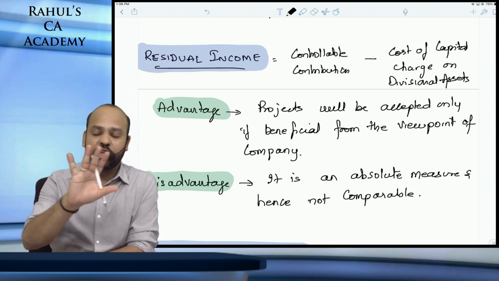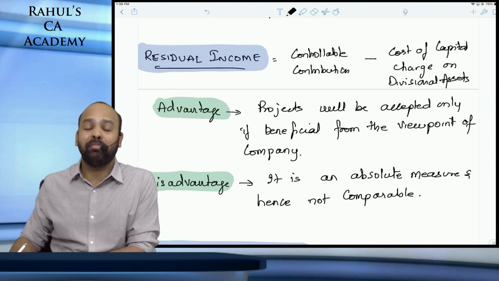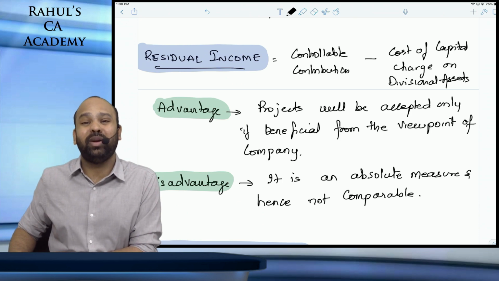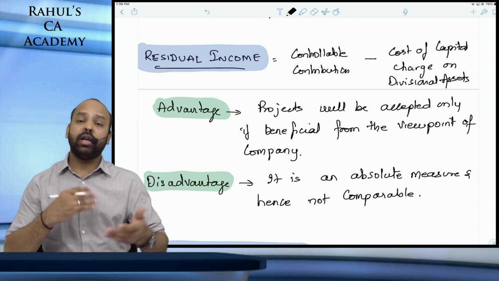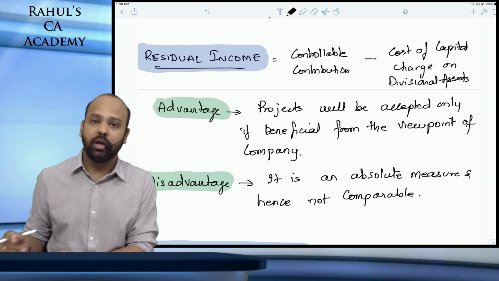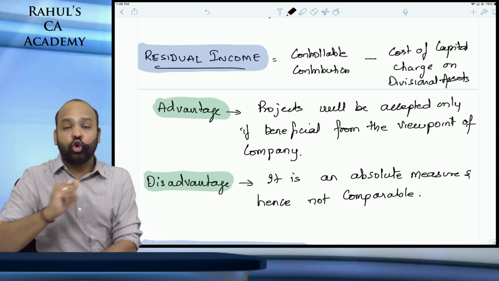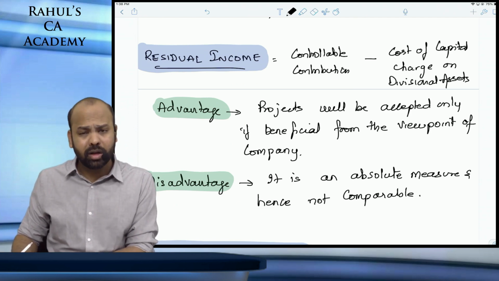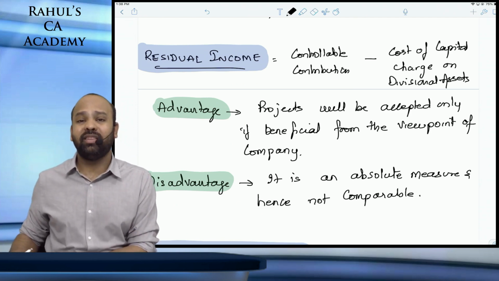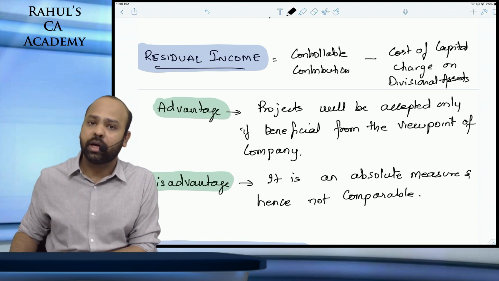That means you will take divisional profit as such into consideration and deduct whatever is the cost of capital on the amount of investment made in the assets. So residual income is more like the surplus amount generated over and above the cost of capital, the surplus profit created over and above the cost of capital. One serious drawback of residual income is that it is an absolute measure and cannot be compared.